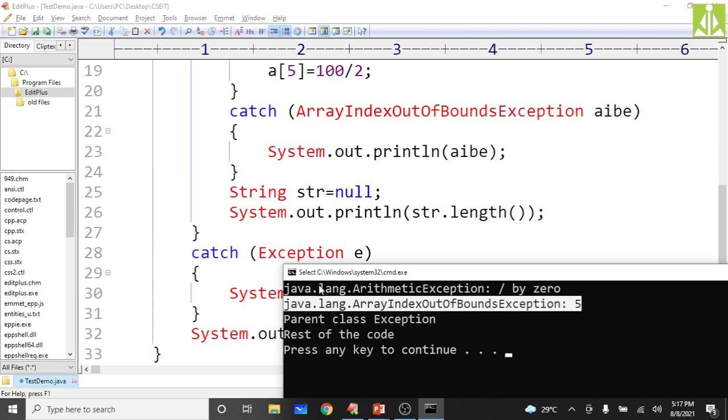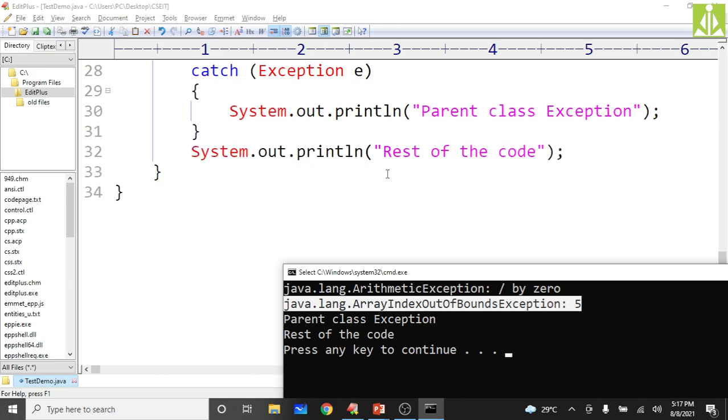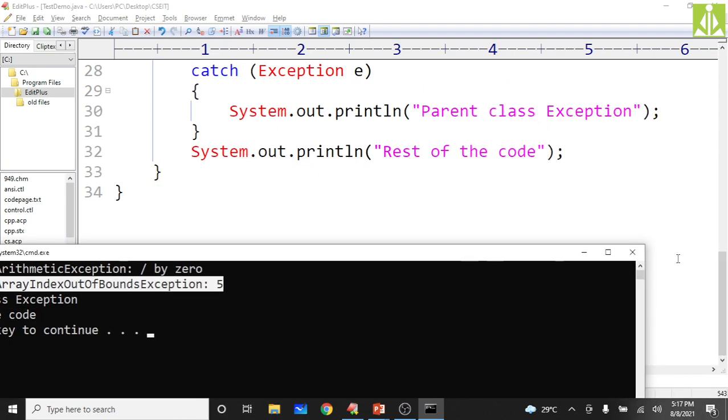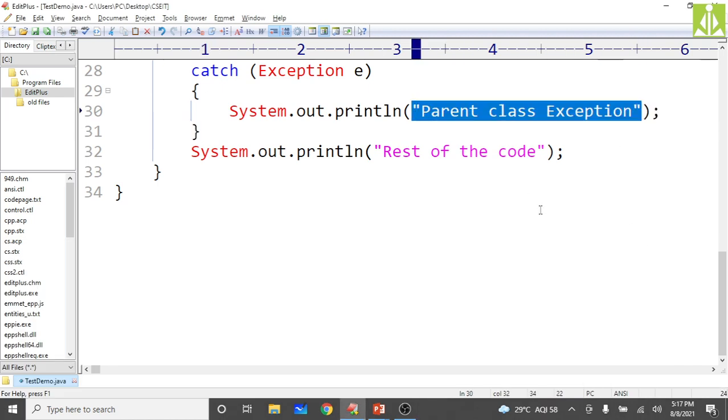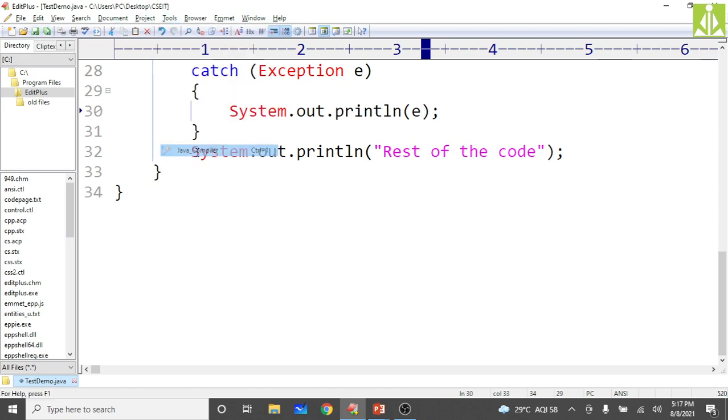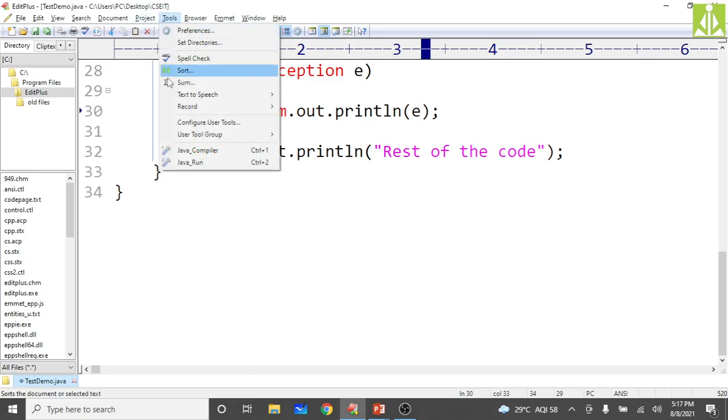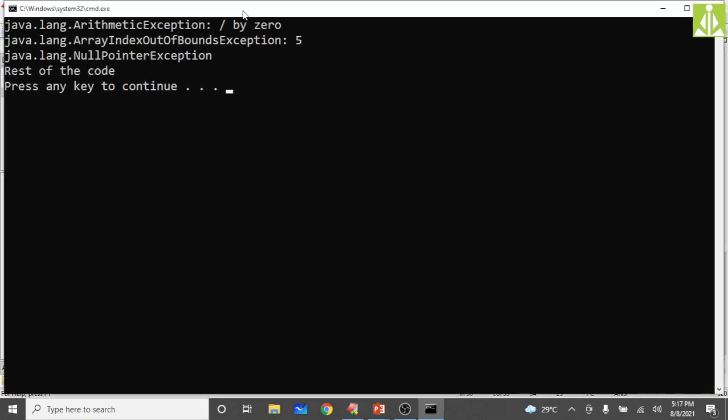Okay, then lastly, the string class object here, instead of giving this, you put the object. Already I told you to put the object. So here also I will put only e, the exception. Okay, just compile once again, done it, and then run it. We're not giving the customized messages.